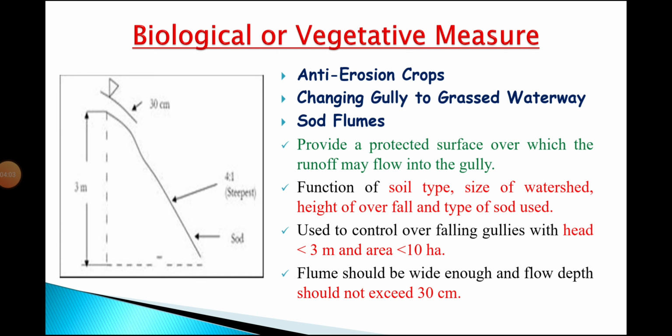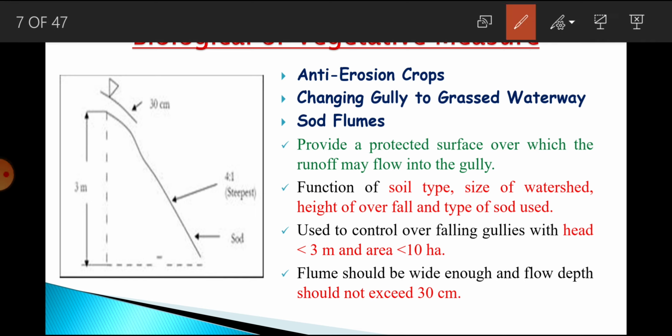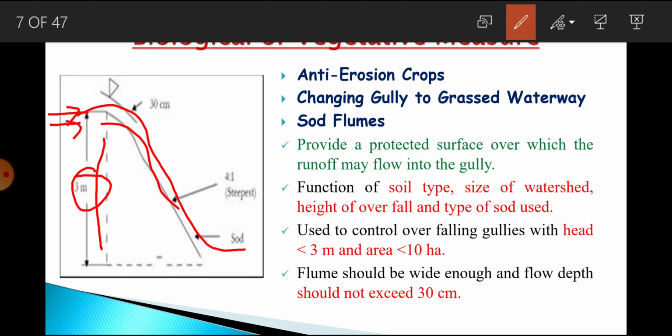So, if we see the diagram, I'm talking about this head. This is 3 meter. Say runoff is coming from this direction, and through some way it is going downstream. So what happens sometimes, due to flow of this water, the soil available here may cut. See, this is the soil over which runoff is flowing. So due to continuous runoff, this soil may get lost.